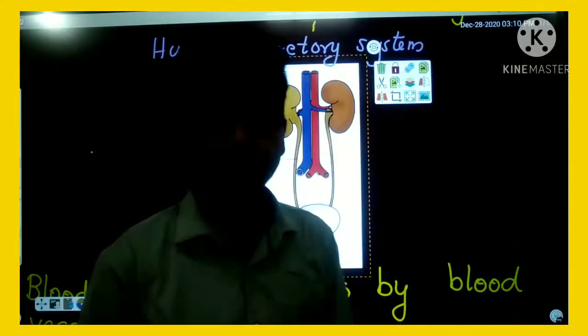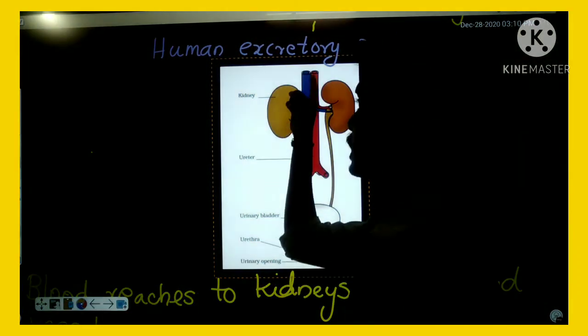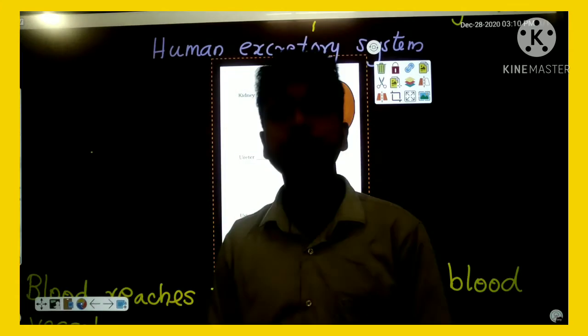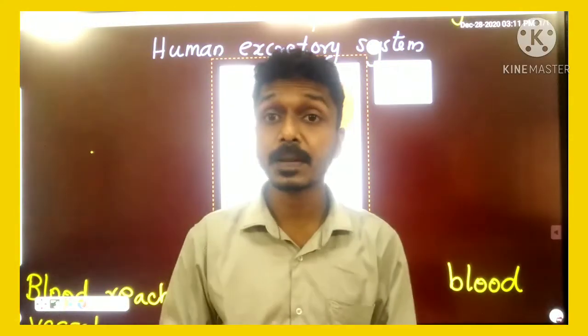The filtered blood flows back from the kidney to the renal vein, and then to other organs. That means the renal artery carries the blood with harmful substances to the kidneys. From the kidneys, the harmful substances are separated.